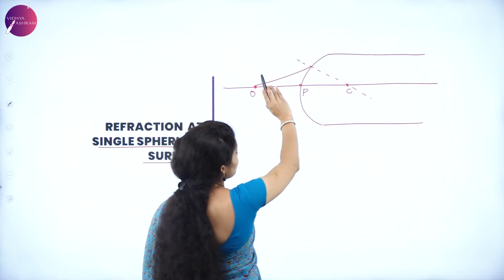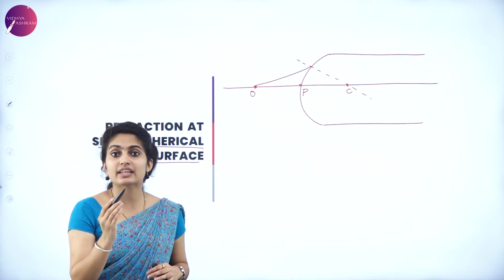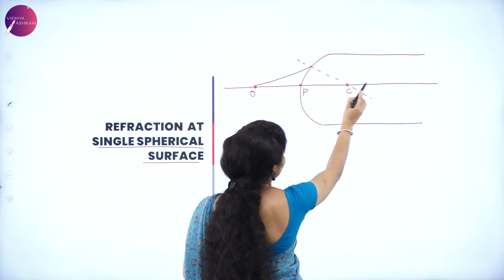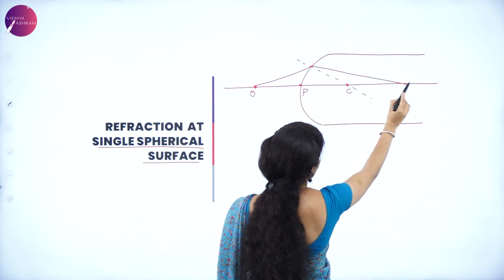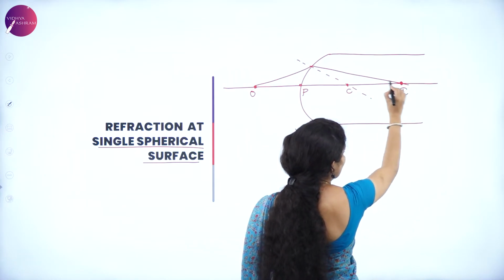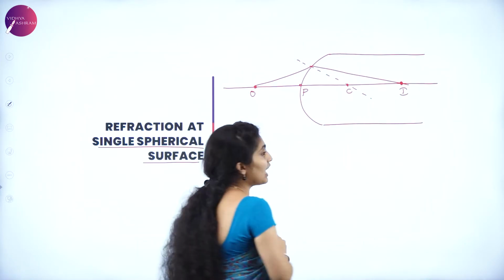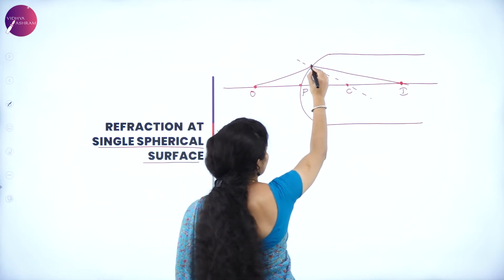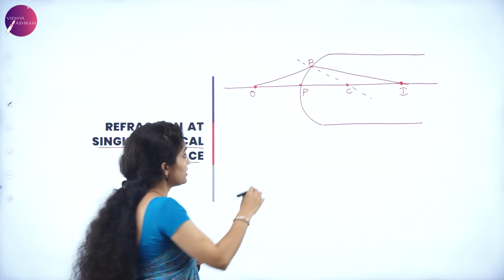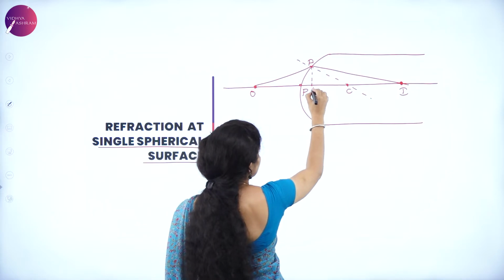When the ray moves from the rarer medium to the denser medium, the refracted ray bends towards the normal. So it is bending towards the normal, and the bending will be in this position. At the position where the two lines intersect, exactly there your image is formed. Call it I. The point of intersection on the surface is called A. And for your reference, draw a perpendicular and call this M.